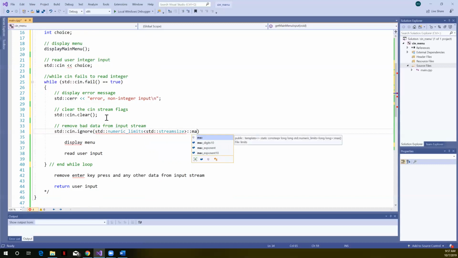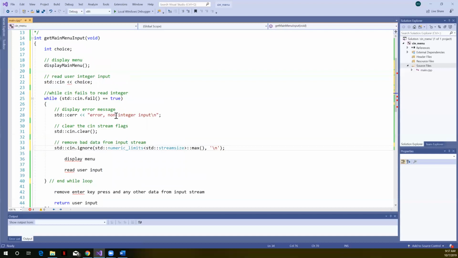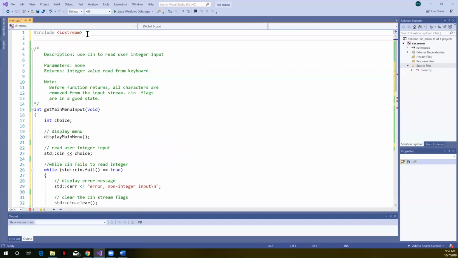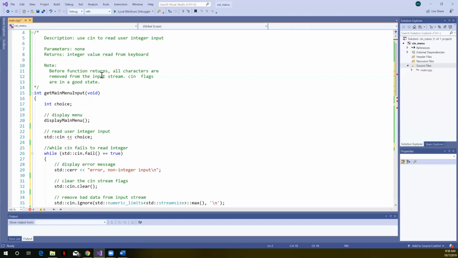We're just going to call the max, so remove the maximum amount, but stop when you find the enter key press as the delimiter. And I need to make sure that we have included limits here for that.